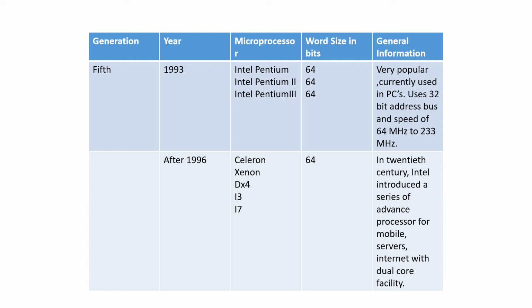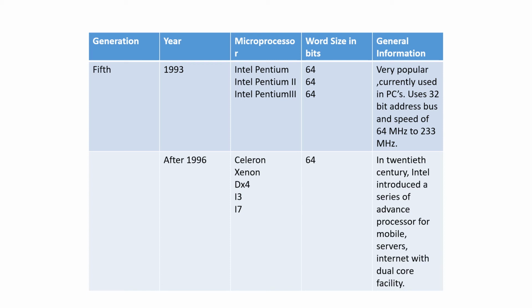After 1996, Celeron, Xeon, DX4, i3, i7, all these came into the role and companies started manufacturing their processors. The board size was 64-bit. In the 20th century, Intel introduced a series of advanced processors for mobiles, servers and internet with dual core facility. So by this, we complete the evolution of the microprocessor.